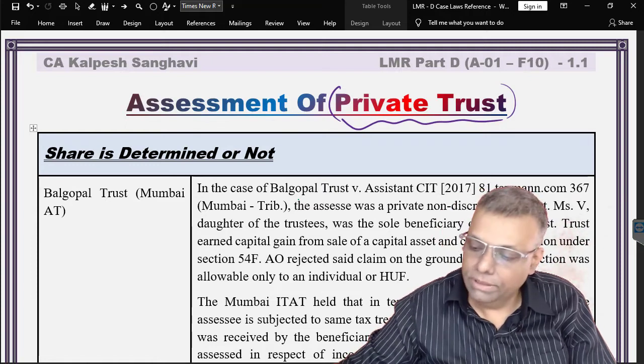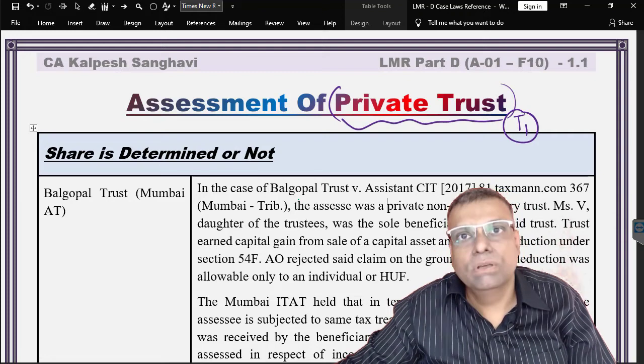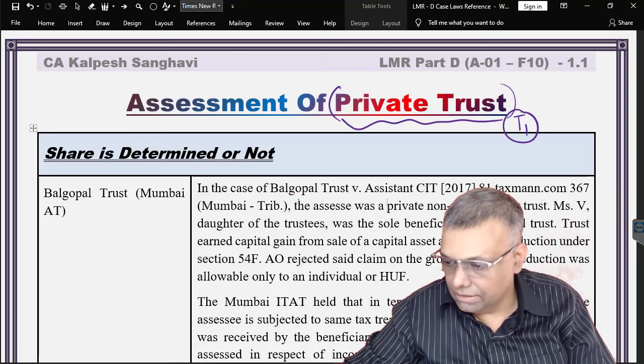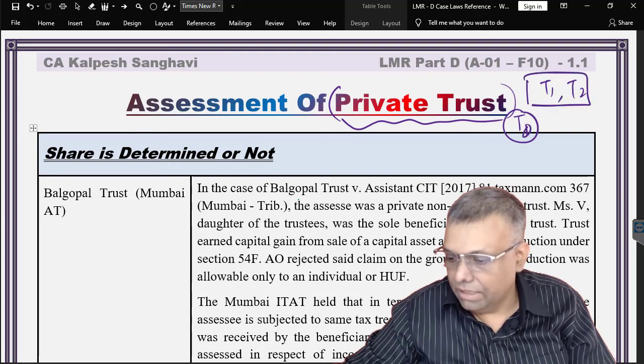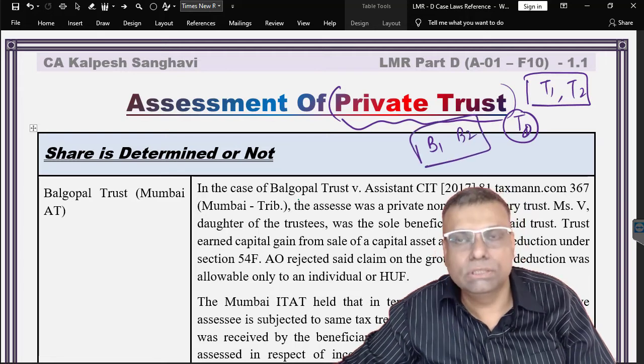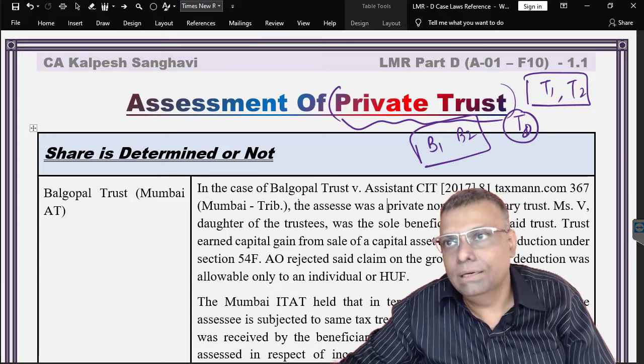So in case of a trust, say for example, this is a trust, which has two trustees. I say T, this is a trust, and T1 and T2 are the two trustees. And it has two beneficiaries, for example, B1 and B2. The benefits of the trust property will go to B1 and B2. Hardcore basic, let me explain to you as a repetition, although I have already done it in my regular class.